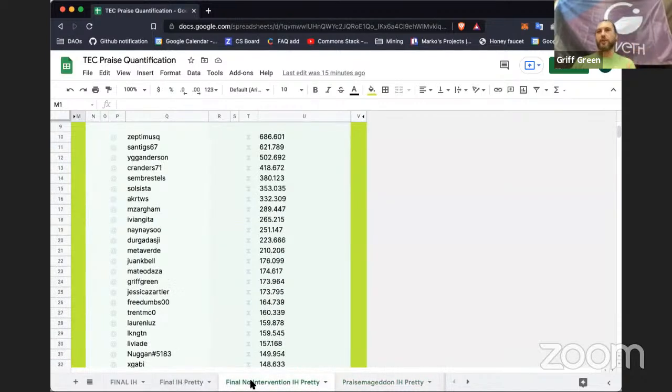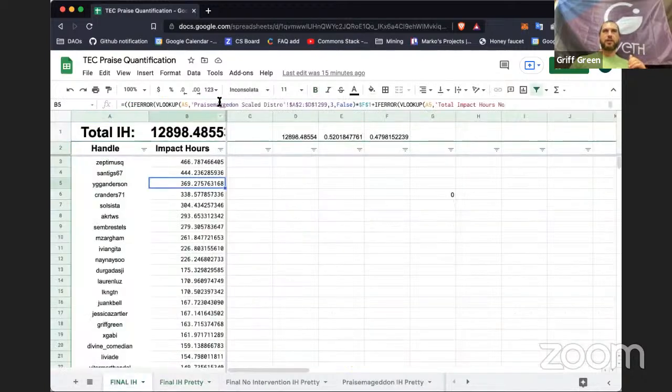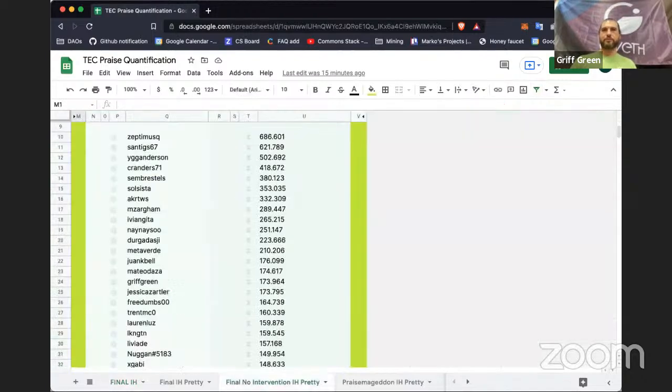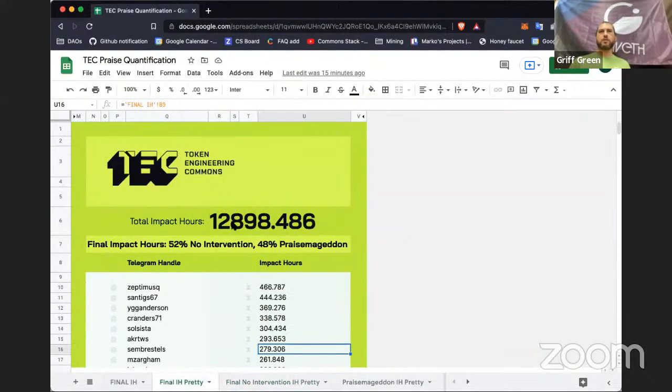And we took the no intervention number and multiplied those numbers by 52%. And then we got the final number, which you can see here is where it worked out. Okay, so then there is one more step. That's kind of weird. So we took these numbers and we scaled them a little bit more.